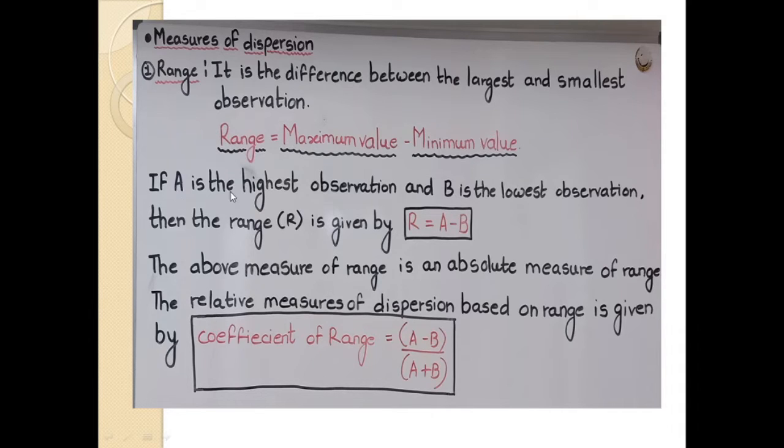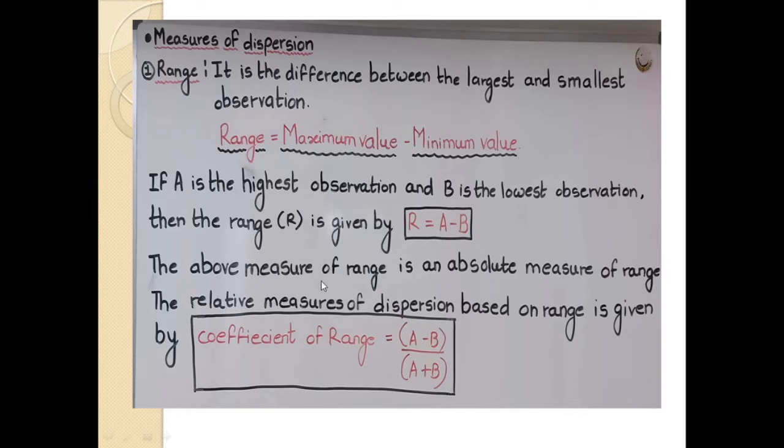If A is the highest observation and B is the lowest observation, then the range R is given by R equals A minus B. A denotes the highest observation while B denotes the lowest observation.